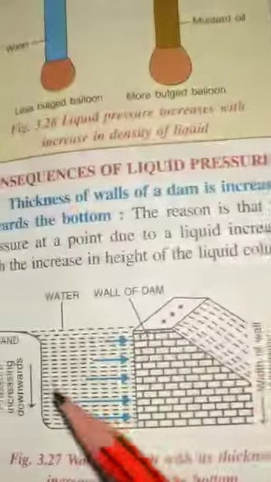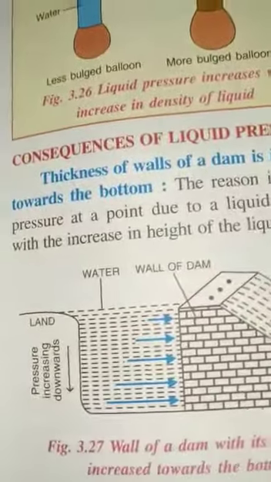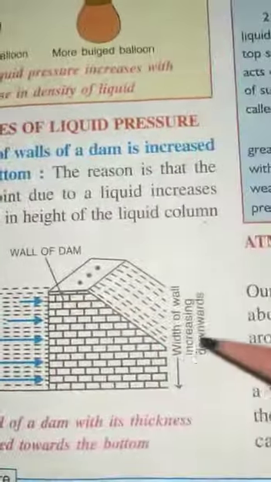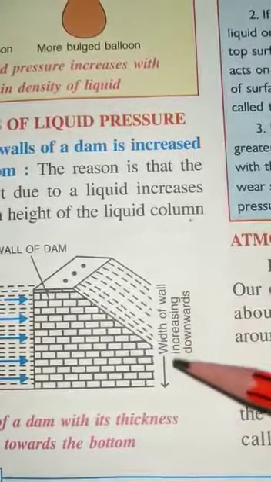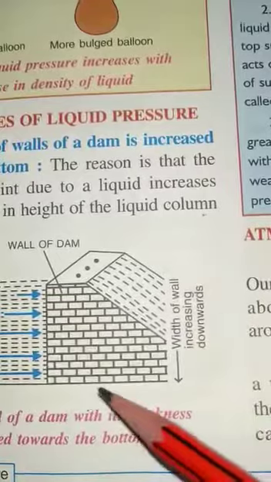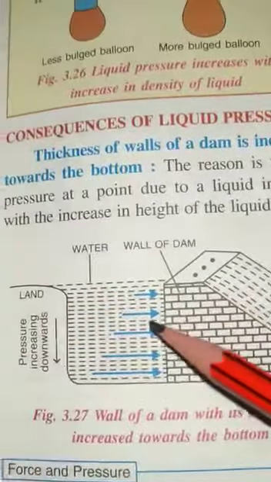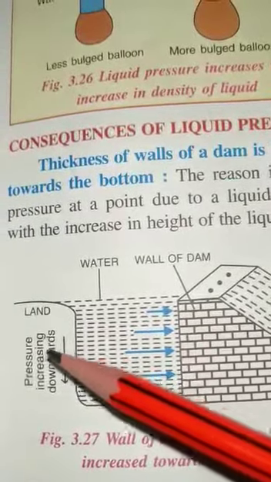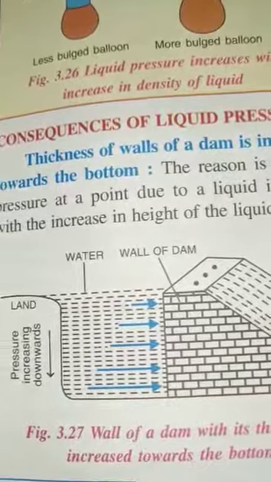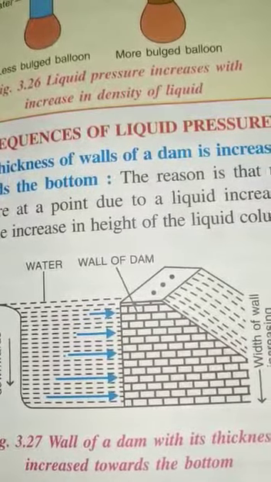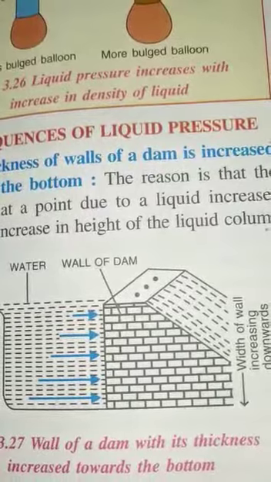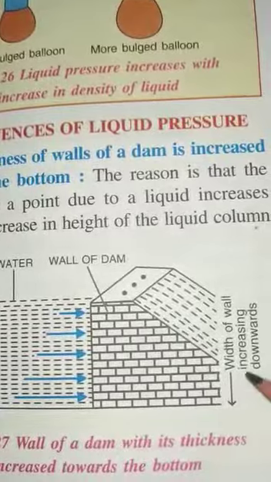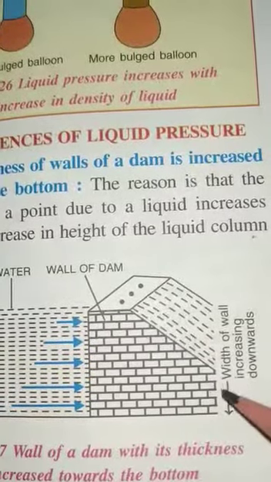Okay, now look at this figure. This is the diagram of a dam. This is the wall of a dam, and here is water, and this is the width of the dam increasing downward. As we are moving down, this width is increasing. Now we know that the water will exert pressure, so pressure is increasing downwards. As the water comes down with more pressure, it becomes very difficult to hold. So to hold that pressure, the thickness of the dam is increased at the bottom.